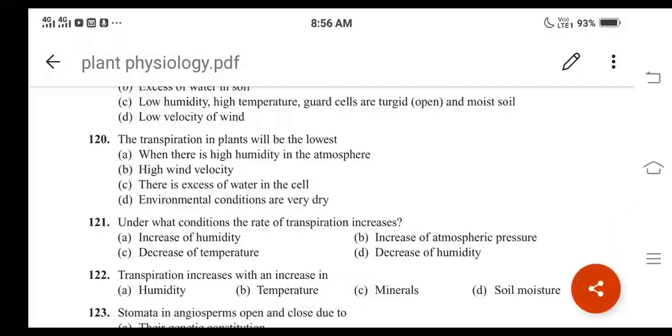The transpiration in plants will be lowest when there is high humidity in the atmosphere. Here, what is the meaning of humidity? It is the concentration of water vapor present in the air or atmosphere. Because if the humidity is high, then the transpiration rate will be lowest. So option A is the correct answer.